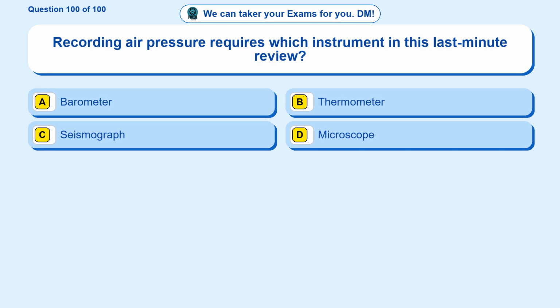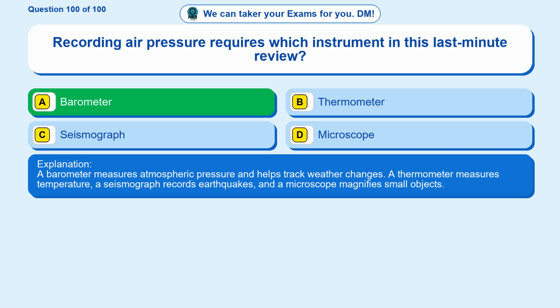Question 100. Recording air pressure requires which instrument in this last-minute review? Option A, barometer. Option B, thermometer. Option C, seismograph. Option D, microscope. The correct answer is option A. Barometer. A barometer measures atmospheric pressure and helps track weather changes. A thermometer measures temperature, a seismograph records earthquakes, and a microscope magnifies small objects.